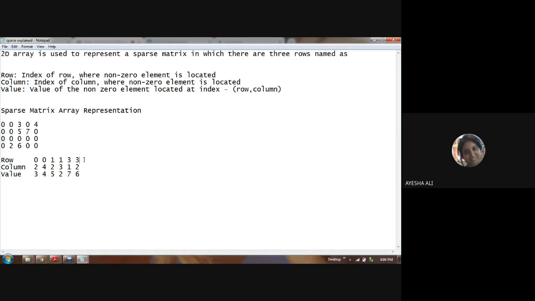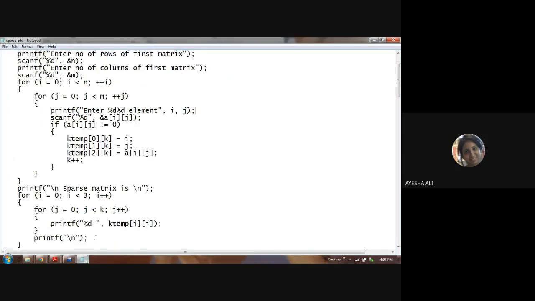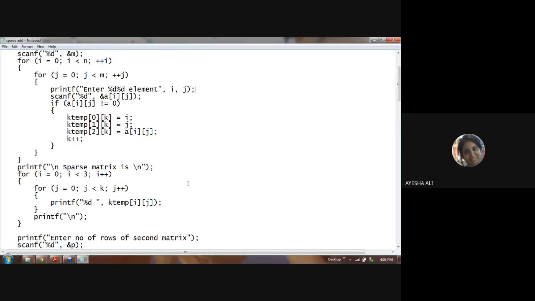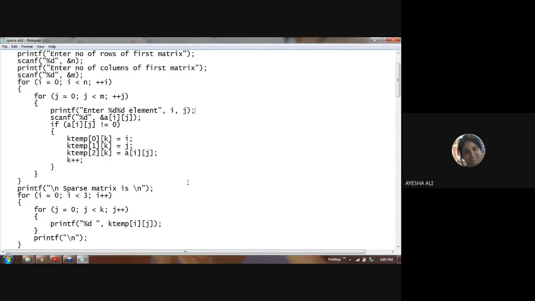Prasanjita, can you open the code once again? See, I had said i is 0, j is 2. In that case, you have the value as 3. Again, the loop will run for which case? i is 0, j is 4. The value you're getting is 4. So you keep running, then the entire loop will run how many times? The number of non-zero values, that many times the loop will run.